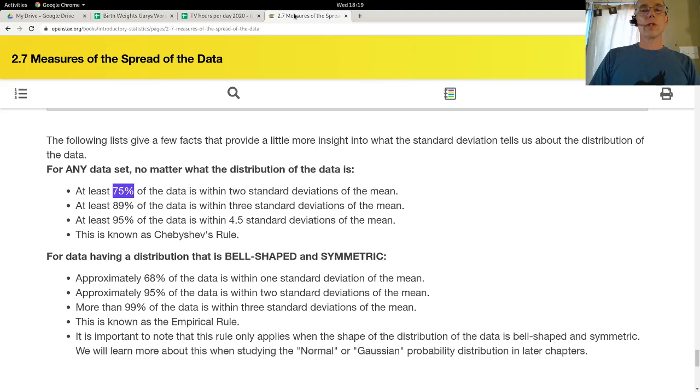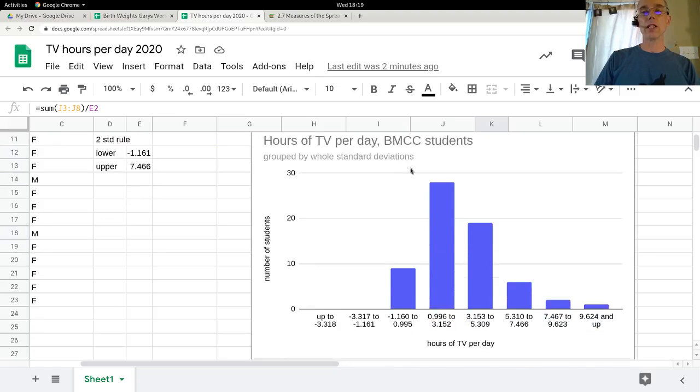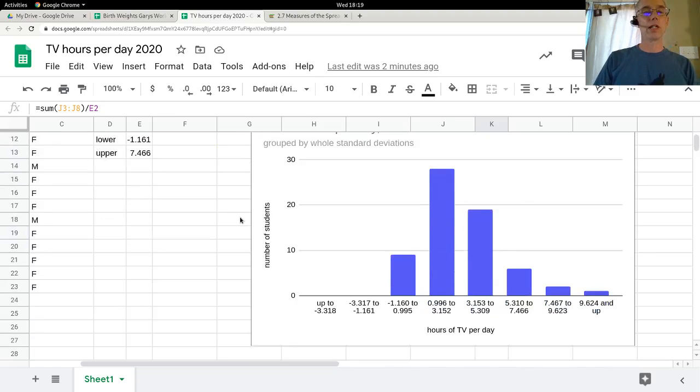Oops, where we go? Here we go. And then within 3 standard deviations, at least 98%. Now there's another rule called the empirical rule, and the empirical rule only applies to some shapes. Chebyshev's rule applies to any shaped histogram. But for ones that are bell-shaped and symmetric, and although mine has a little bit of a bell here, and